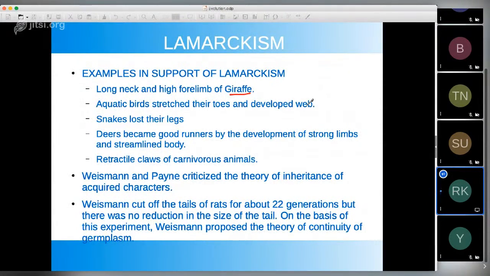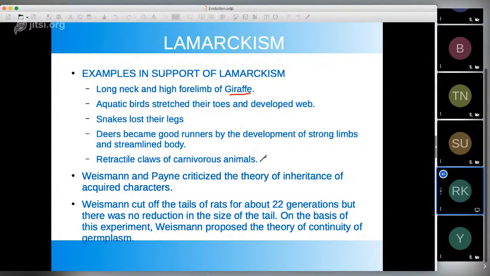So duck is one of the examples, they have webbed toes. Snakes lost their legs because they don't need legs, because with legs they walk slowly. And deers became good runners by the development of strong limbs, because other organisms like cheetah or lion are chasing them. And retractile claws of carnivorous animals.